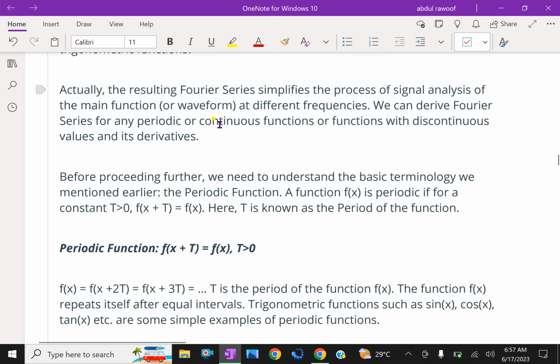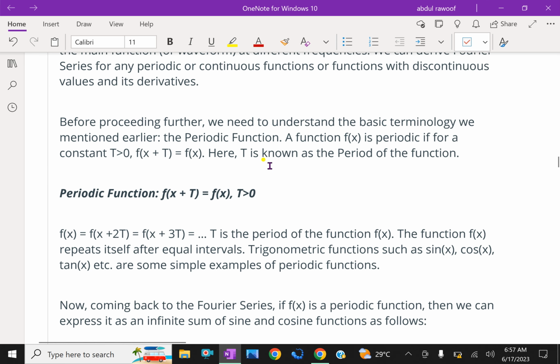Actually, the resulting Fourier series simplifies the process of signal analysis of the main function of our waveform at different frequencies. We can derive Fourier series for any periodic or continuous function, or function with discontinuous values of its derivatives. Before proceeding further, we need to understand the basic terminology we mentioned earlier, the periodic function.